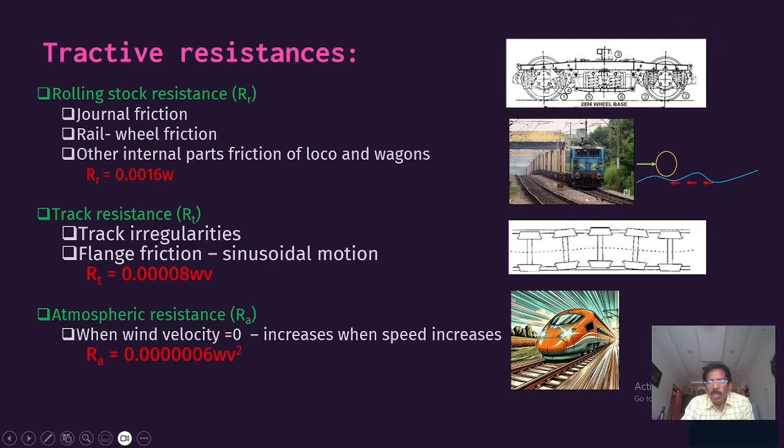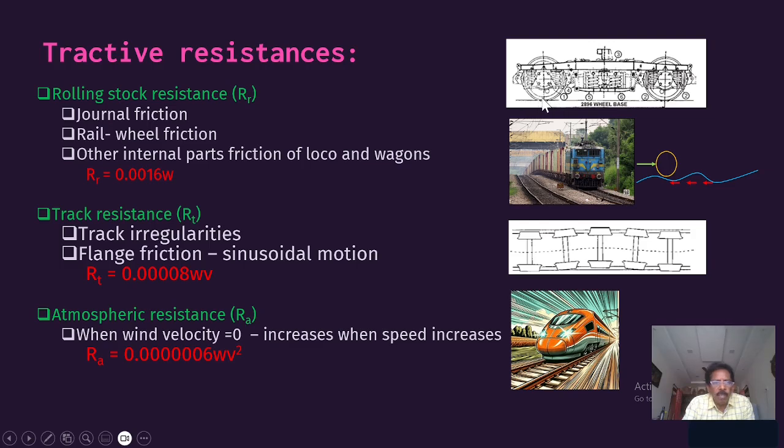For example, this is the bogie of the coach. We have the journal here. Earlier we had a journal with an oiled plate, and nowadays we also have roller bearings. Because of this, some amount of resistance will be there, which has to be overcome. And there is rail wheel friction, because the wheel is in contact with the rail.